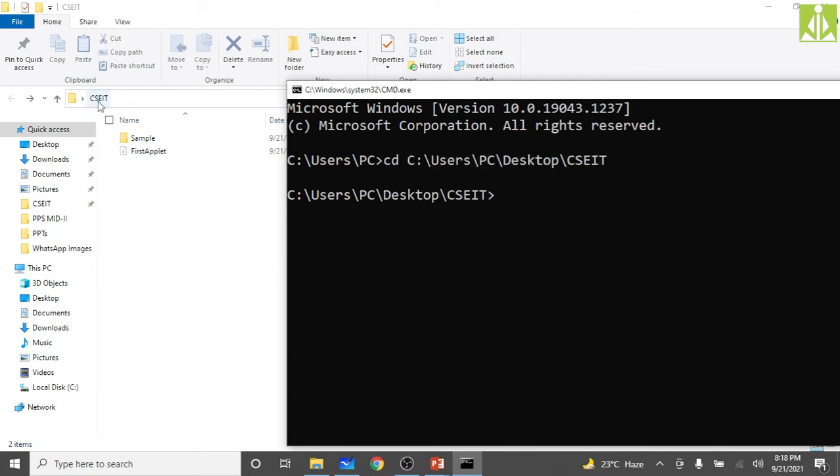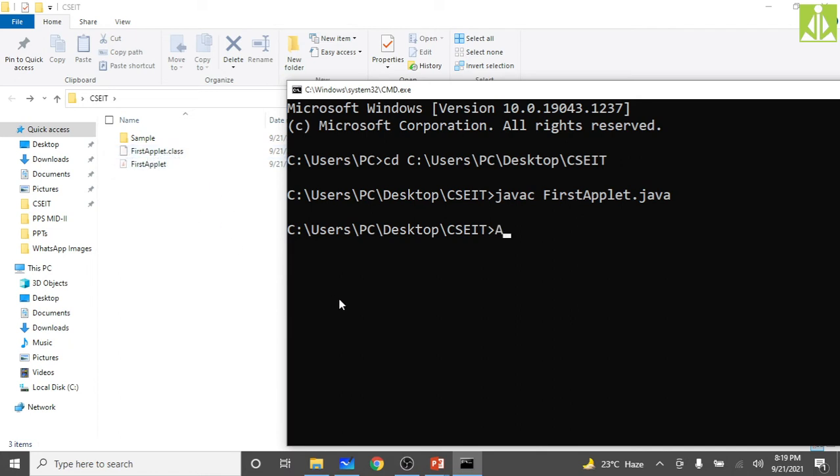Now I change to the cscit directory, my current directory. Now javac first applet.java. When I compile this, you can see the .class file is dynamically created over here. Hit enter. As you can see, the .class file got created.